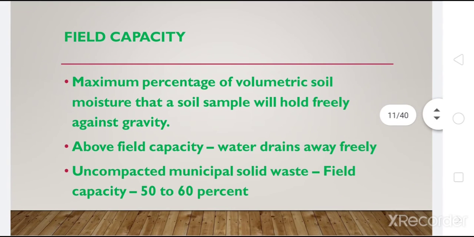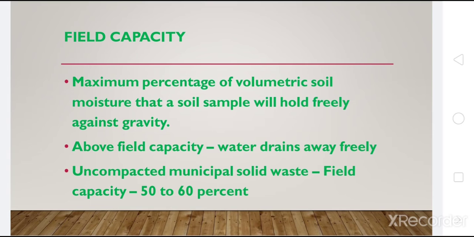Now, the next important physical property of municipal solid waste is the field capacity. What do you mean by field capacity? It is the total amount of moisture that can be retained in a waste sample subjected to gravity. That is very important in the landfill design especially.